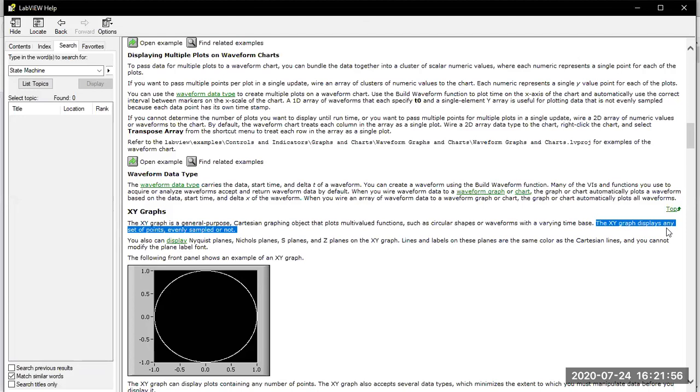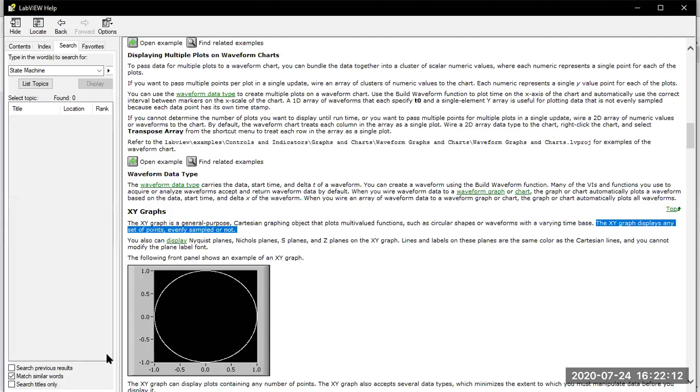Evenly sampled measurement means waveform graph. Evenly sampled or not means it is not sampled properly, and that is why the answer will be XY graph. That is the first point, evenly sampled or not. Another important point is that using the XY graph you can draw a circle here.